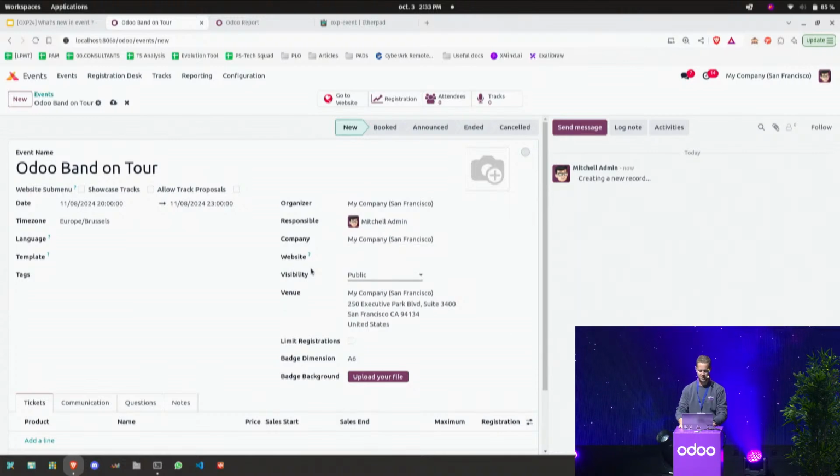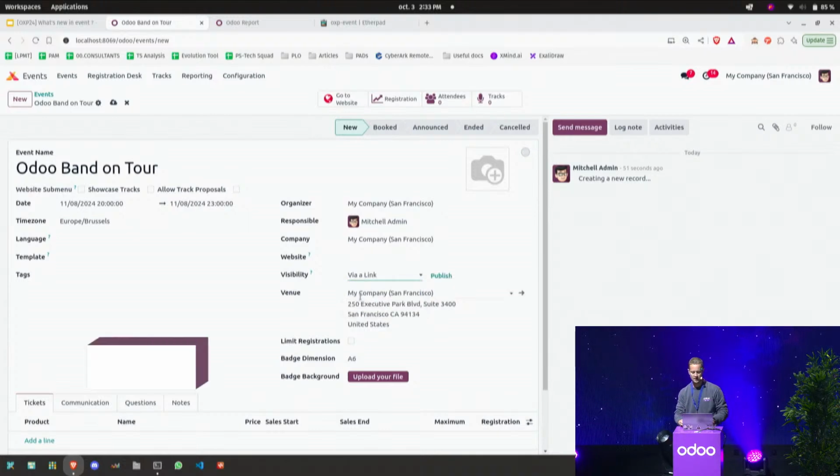Here, some information. An important one will be the visibility, a brand new feature that we add in this application to allow you to either share publicly on your website the event, so outside people can subscribe to the invite and buy some tickets, or if you want to limit the audience, you can also allow the sharing of this event only via a link, or only limited to the logged user if you only want to invite your employee to a corporate event, for example.